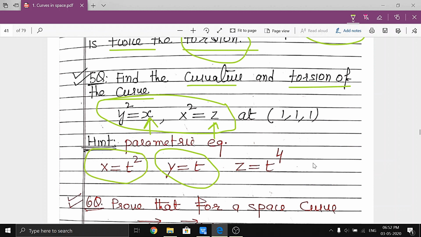What is the value of z? Which is equal to t raised to power 4, because it is a square of x. What is x? t square. So it is t raised to power 4. Then find curvature and torsion. Then substitute the point 1, 1, 1. Here x is 1, y is 1 and z is 1. Clear? Then find the curvature and torsion of the curve at this point.